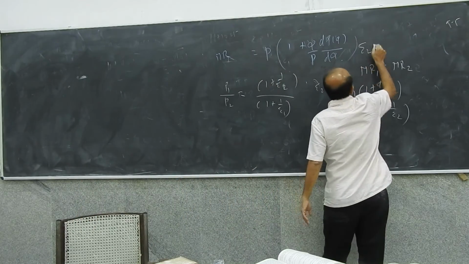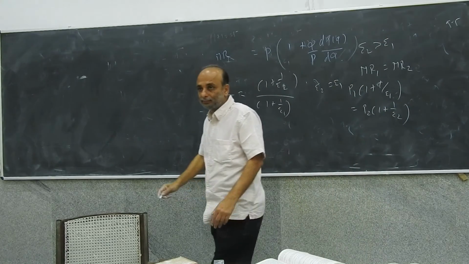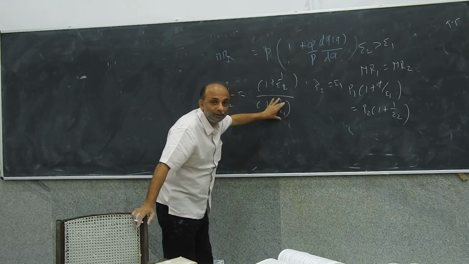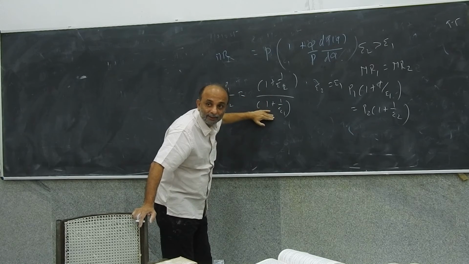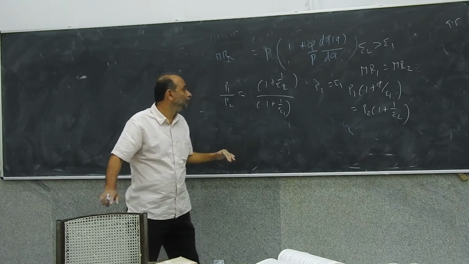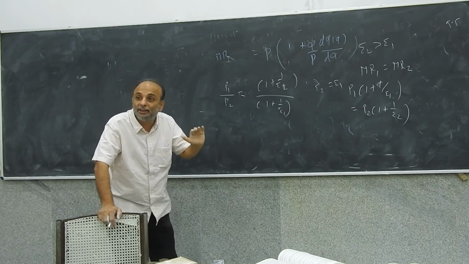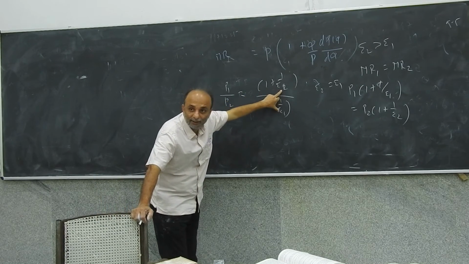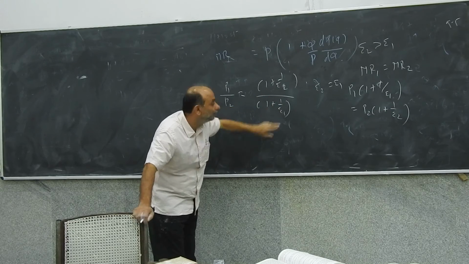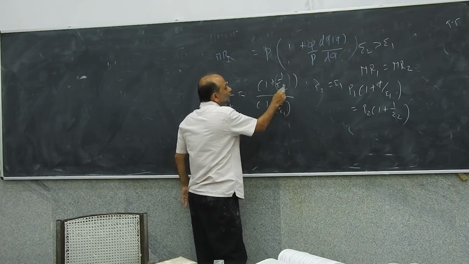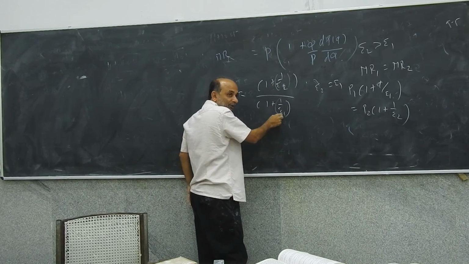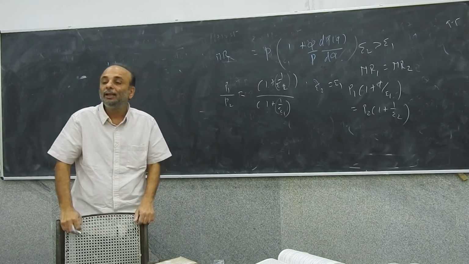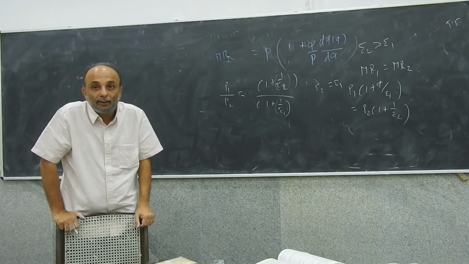If E2 is greater than E1, then what's going to happen? This fraction will be smaller than this fraction. Yeah. So this will be smaller than this. So P1 will be smaller than P2. Right? So wherever elasticity of demand is higher, right? Okay, so if E2 is higher than E1, this fraction will be smaller than this fraction. So this will be smaller than this, and therefore P1 will be smaller than P2, right?